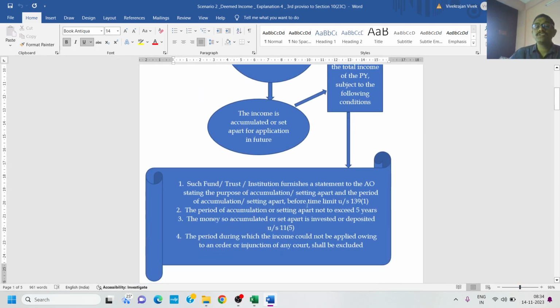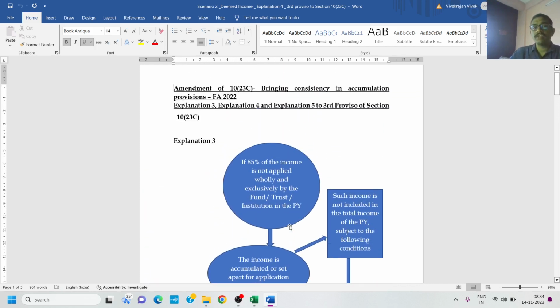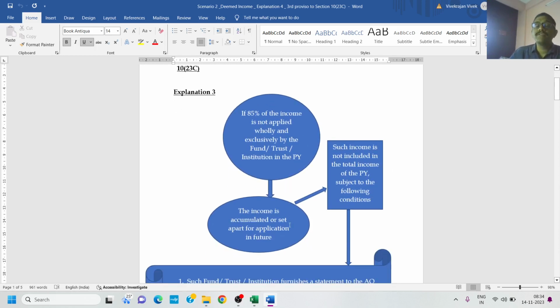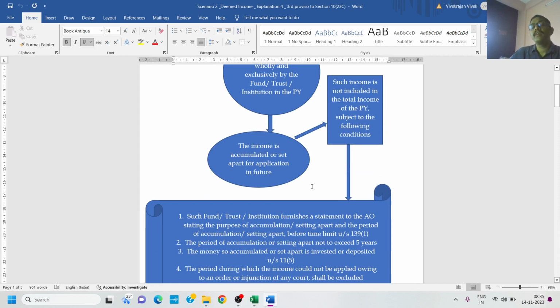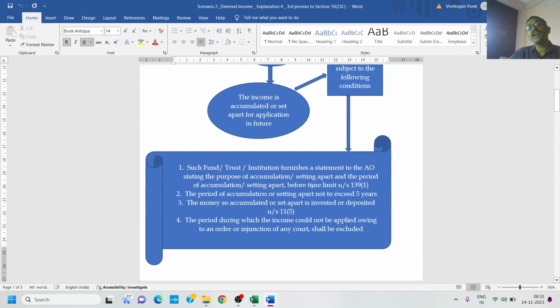Such fund, trust, or institution furnishes a statement to the assessing officer stating the purpose of accumulation, setting apart, and the period of accumulation, setting apart, before the time limit under 139(1). The period of accumulation or setting apart should not exceed 5 years. The money so accumulated or set apart is invested or deposited under section 11(5). The period during which the income could not be applied owing to an order or injunction of the court shall stand excluded. So explanation 3 says where the 85% of the income is not applied, then the balance 15% or the excess amount need not be taxed, subject to the following conditions, which is furnishing a statement to the AO, prescribing the relevant facts, and subject to following of the conditions stated thereunder.